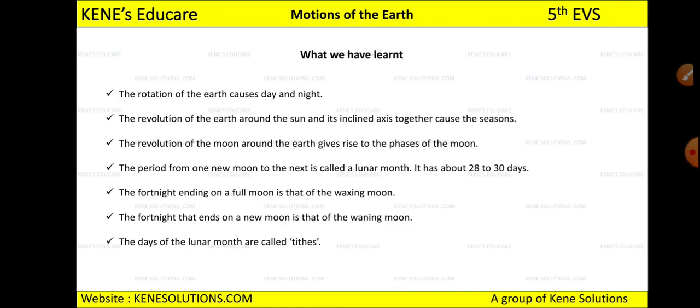So I hope you got answers to many of the questions which you might have had in your head before. Why the shape of the moon changes, why there is sunrise and sunset every day, how the lunar months work, how the leap year occurs, why there is one extra day in a leap year, right? So you might be clear with some of the questions which you had in your mind.